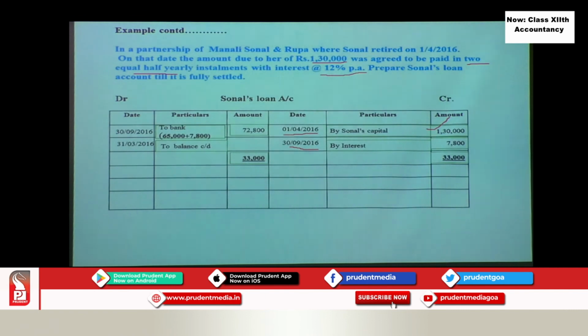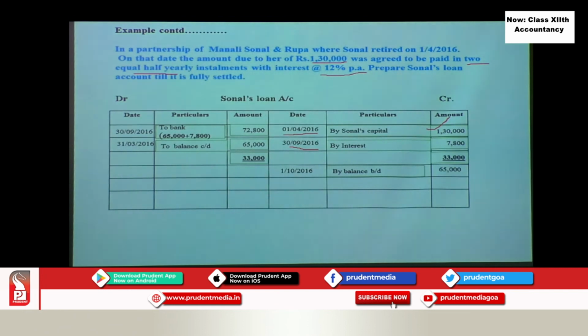So how do we write the closing balance? Of course, to balance carried down, and how much is the closing balance? 65,000. Okay. This 65,000 balance will be paid after the next 6 months. So till then we have to transfer it to the next year. So this year the loan account is closed. After 6 months it will appear on the next day, that is on 1st October. The balance shown is now 65,000.